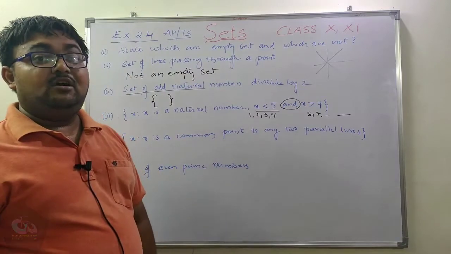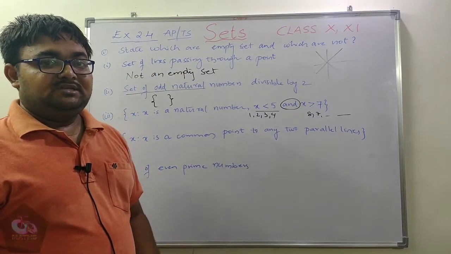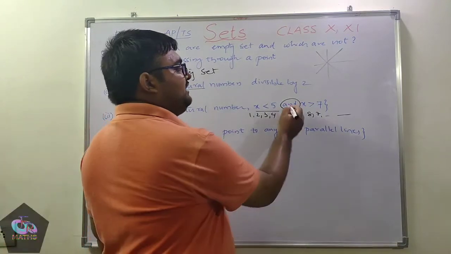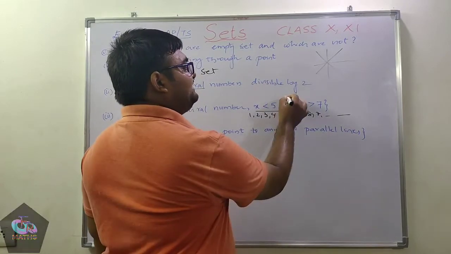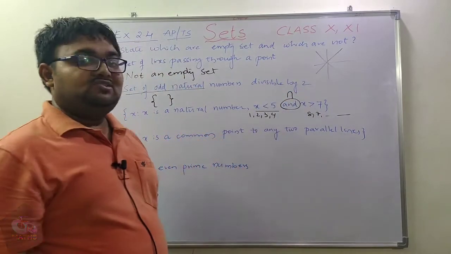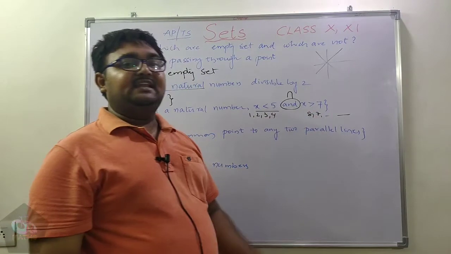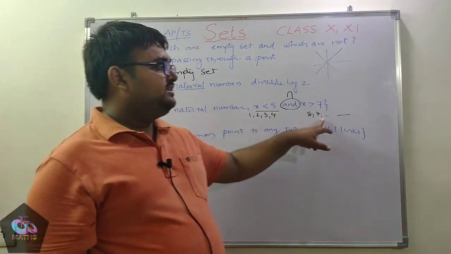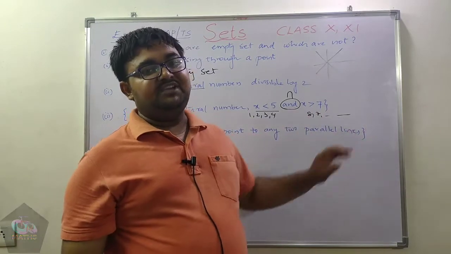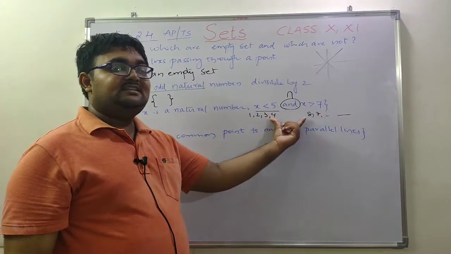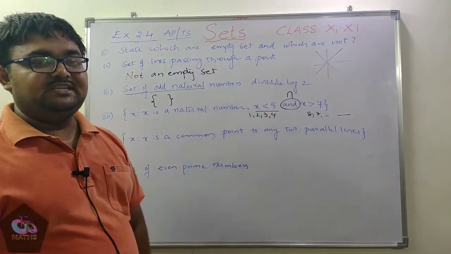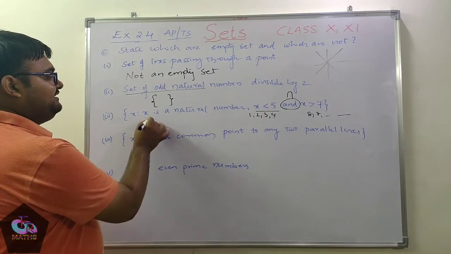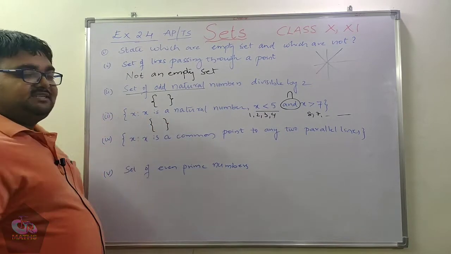Already while applying operations on sets, we have discussed about and. And means intersection. Among these two sets, is there any intersection? This is nothing but the set of 1, 2, 3, 4 and the set of 8 to infinity. Is there any intersection between these two sets? There is no intersection, hence it is an empty set.